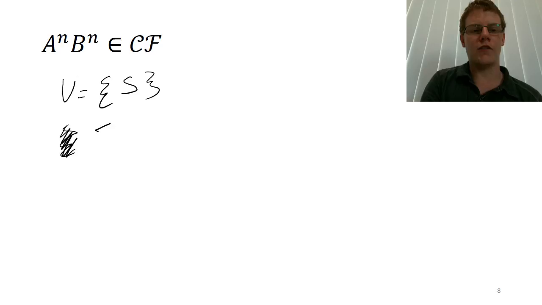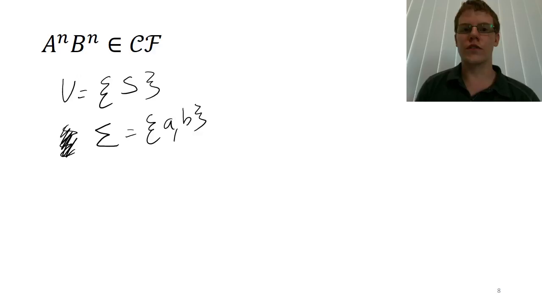It will have an alphabet of terminals, which you can pretty obviously see is just the letters A and B. Its start non-terminal can only be S, so that's pretty trivial. And its rule set will be the following.